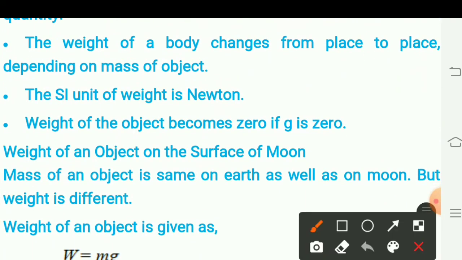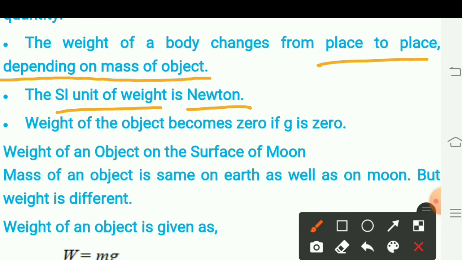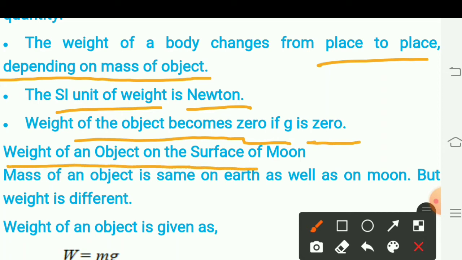Weight of the body changes from place to place depending on g. The SI unit of weight is Newton. Weight of the object becomes 0 if g is 0. Weight of an object on the surface of the moon.